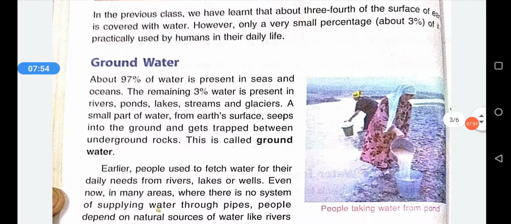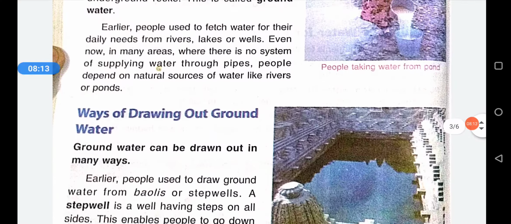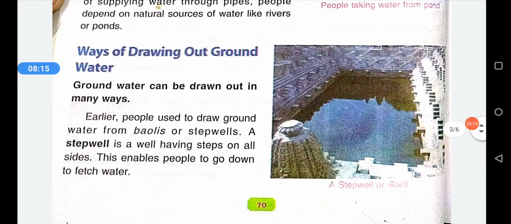Next is, here are some of the sources that earlier we used: rivers, lakes or wells. Even now in many areas where there is no system of supplying water through pipes, people depend upon natural sources of water like rivers and ponds. So here are some ways of drawing out water from the ground. Number one is, earlier people used to draw groundwater from bawlis or step wells.